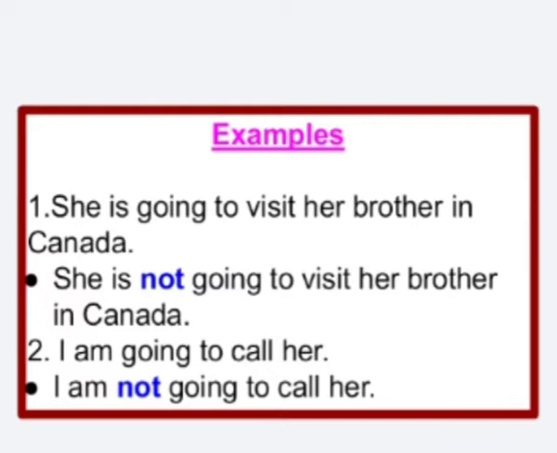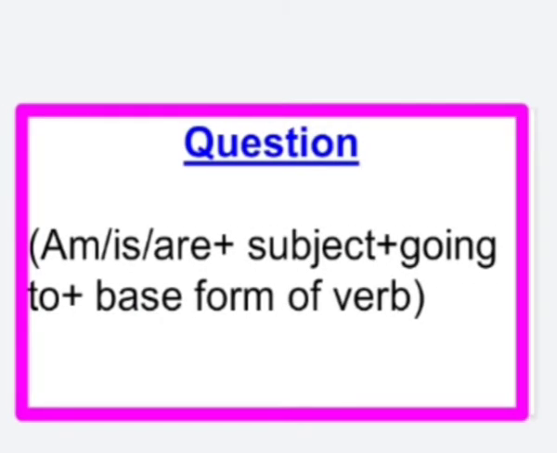So see the next example. I am going to call her. In negative, how should you change it? You can add not in the sentence. I am not going to call her. So these are the examples of negative sentences. Next, questioning. For the question, the structure is am, is or are plus subject plus going to plus